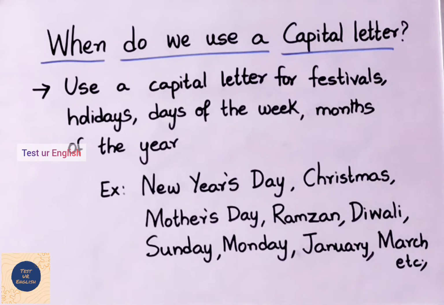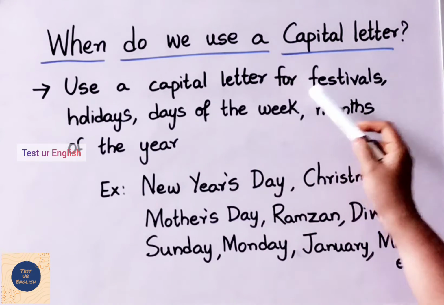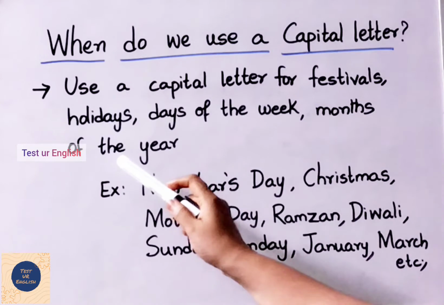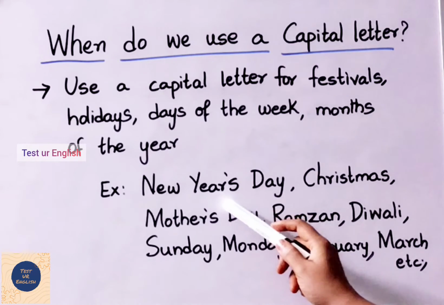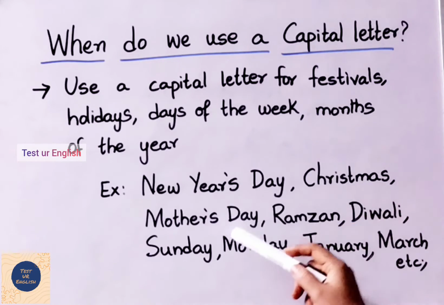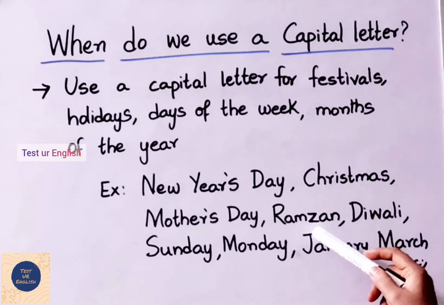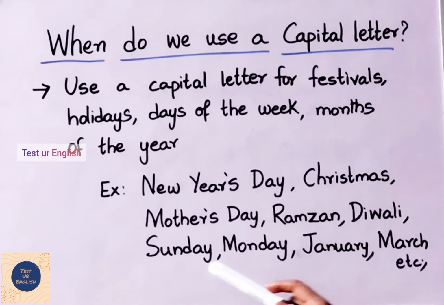Rule number 5. Use a capital letter for festivals, holidays, days of the week, months of the year. Example, New Year's Day, Christmas, Mother's Day, Ramjan, Diwali, Sunday, Monday, etc. That is days of the week. January, February, March, etc. These are months of the year.